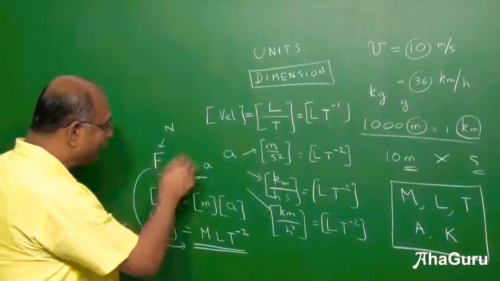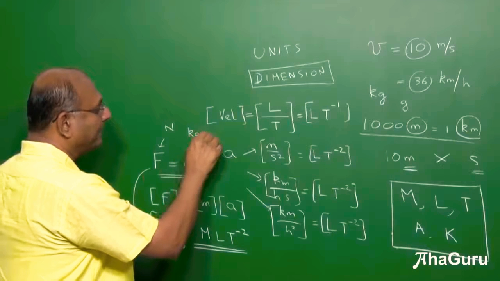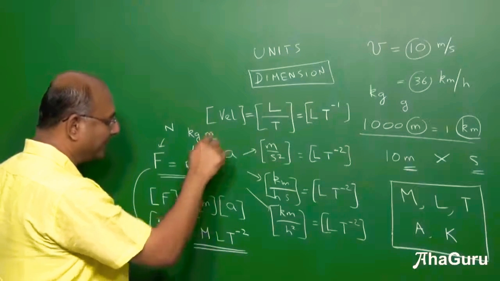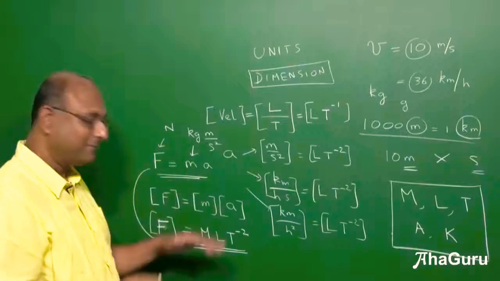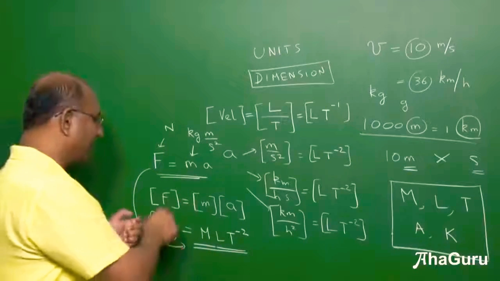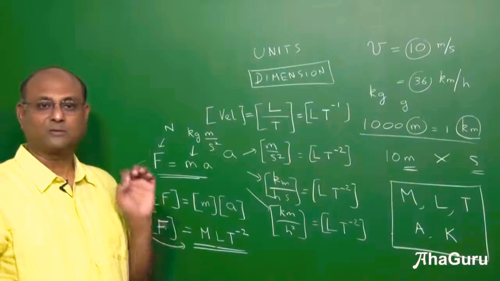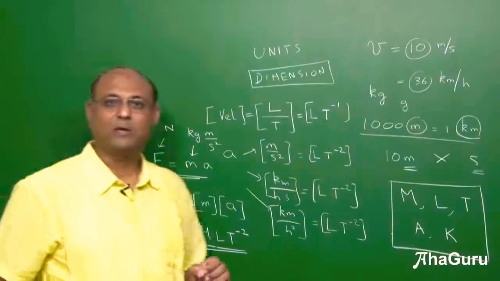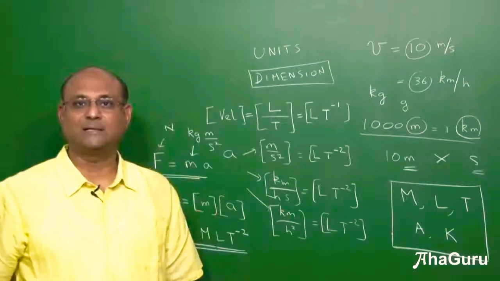Now you could have done this in this form. You could have said units for F, kilogram meter per second square. Kilogram is mass, meter is L, t power minus 2 because 1 by second square. That's exactly what we are doing. We use a formula to find out what the dimensional formula for force is. So we call this the dimensional formula for force. Any unit for force must basically be of this kind. Okay, units can vary, dimensions cannot. Let us take a couple of examples to understand this.